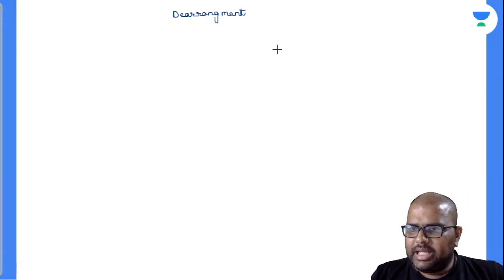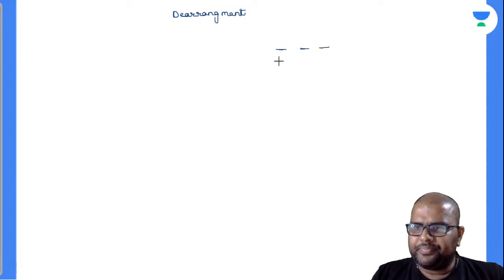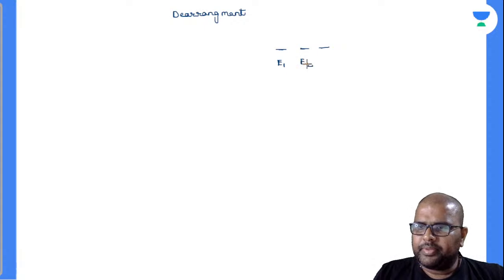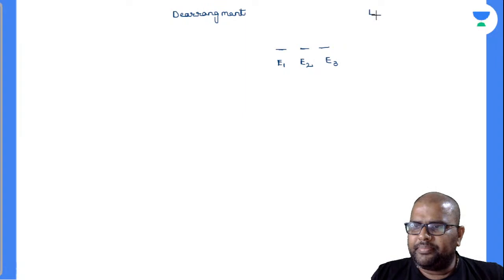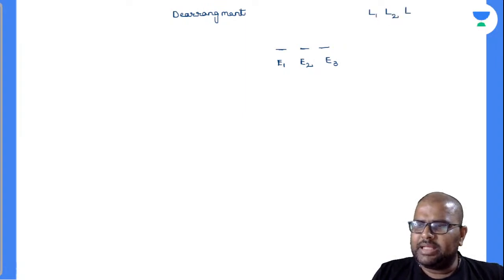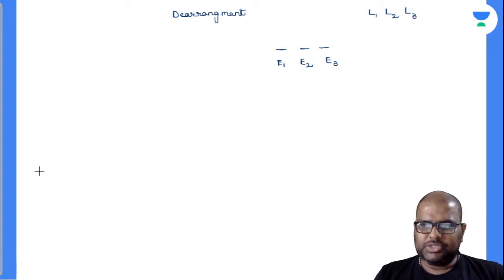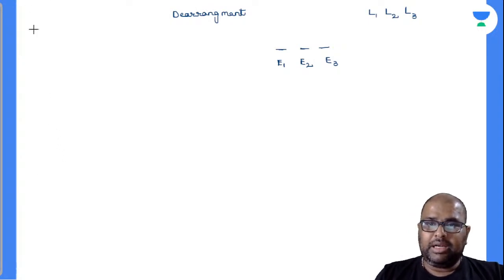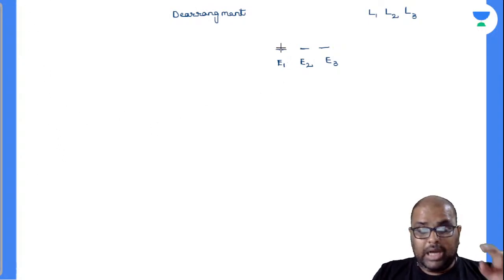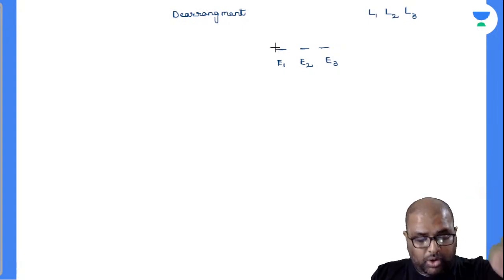Let us suppose I have 3 envelopes with me, E1, E2, E3. And I have 3 letters with me, L1, L2, L3. So automatically, if the correct letter has to go into the correct envelope, it means L1 has to be in E1, L2 has to be in E2, L3 has to be in E3. But what are the wrong ways? So see here. In how many ways can you dearrange them, right? So that they go into wrong envelopes.